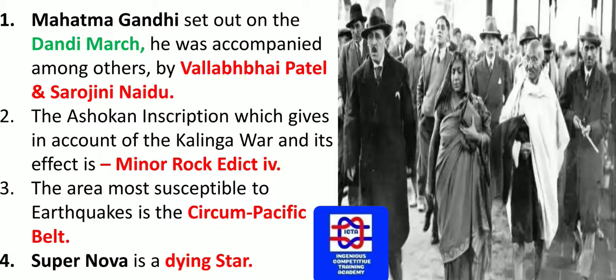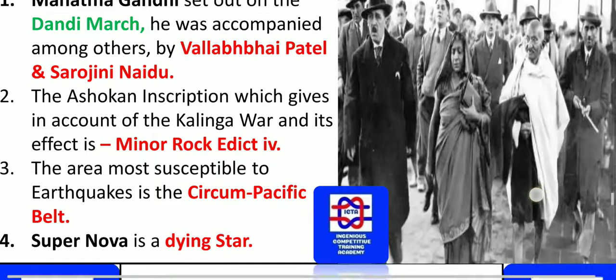The area most susceptible to earthquakes is the Circum-Pacific Belt. Please remember, the area that is most susceptible to earthquakes is the Circum-Pacific Belt. A supernova is a dying star. Please remember, a supernova is a dying star.